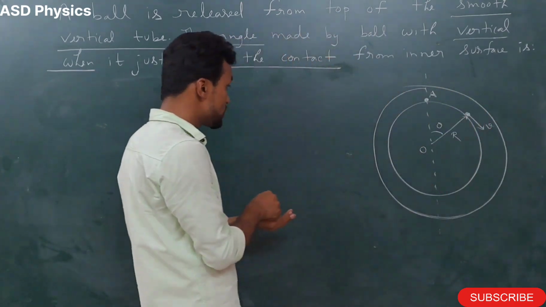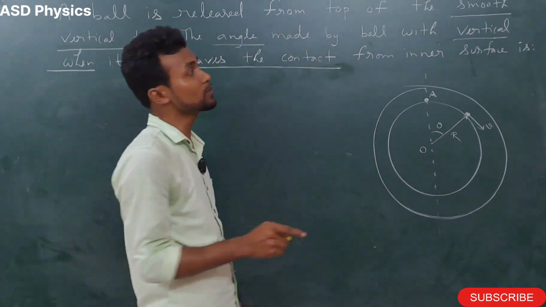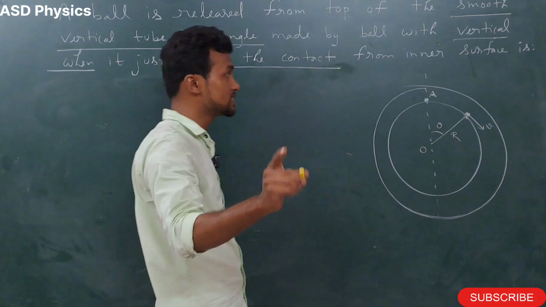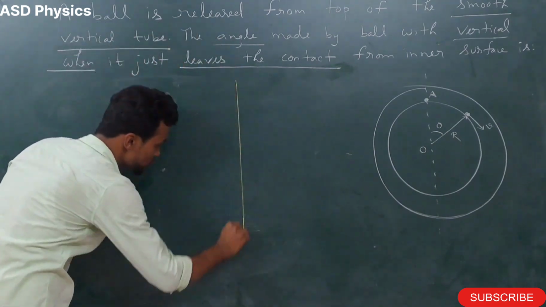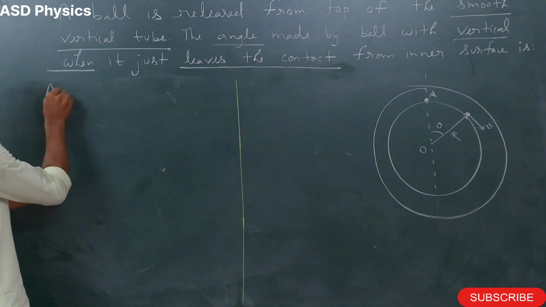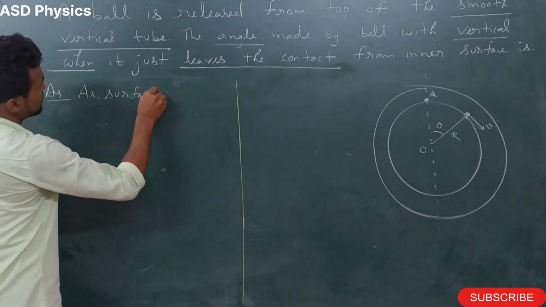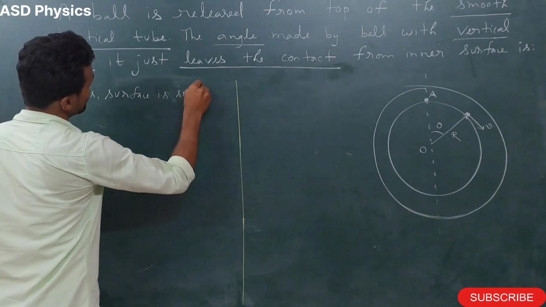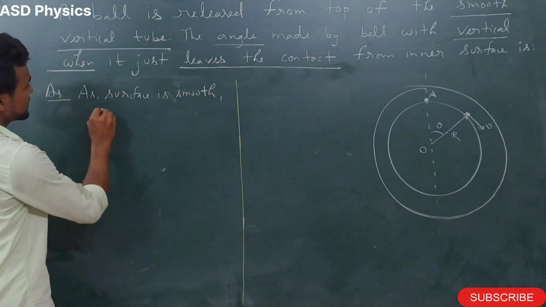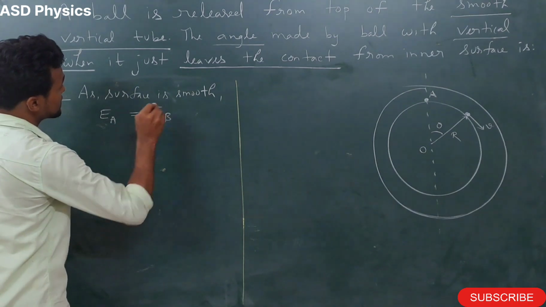Okay, so what will we do here? First we are going to apply the concept of conservation of energy. Why? Because the surface is smooth. Let me divide the space into two parts so that we get more room. Let me write: as the surface is smooth, the energy at point A will be equal to the energy at point B.